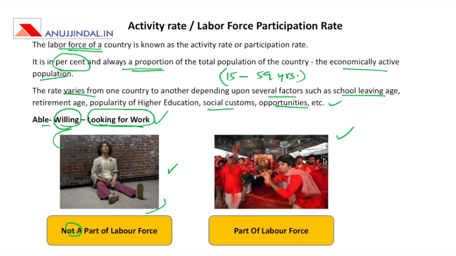On the other hand, if there is a coolie who is willing to work because he wants money and is also looking for work on a daily basis, he is a small entrepreneur looking for work daily, and therefore he becomes part of the labor force. This is the primary difference between labor force and not part of labor force. People who are able, in the age group of 15 to 59 years, who are willing and also looking for work, are part of the labor force of an economy. So this is important to remember.